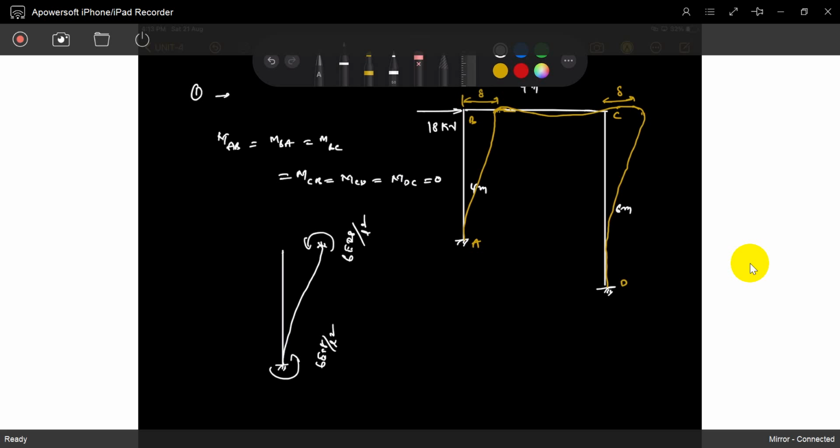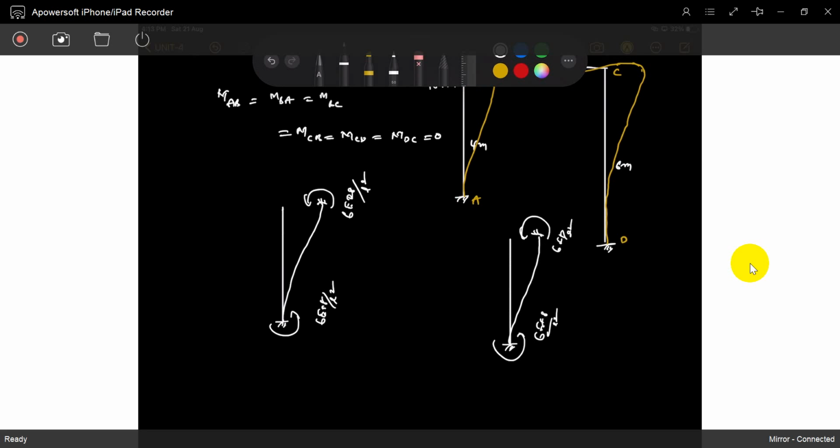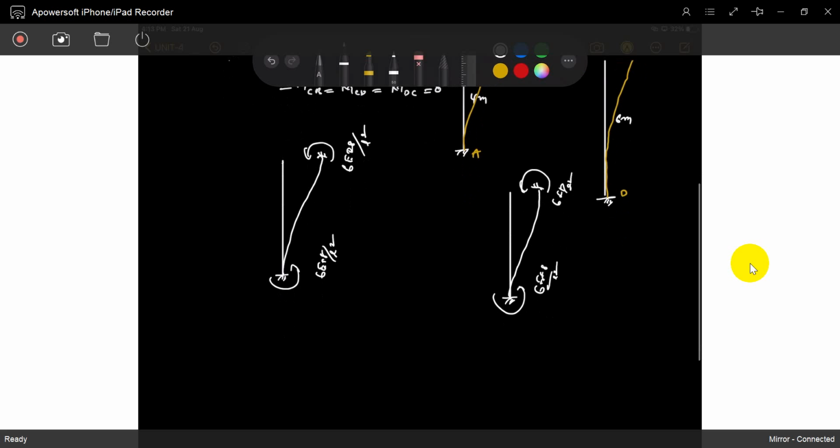That's it, sway moments are occurring. If you take CD, it is also the same. Okay, so what is delta? We don't know delta.